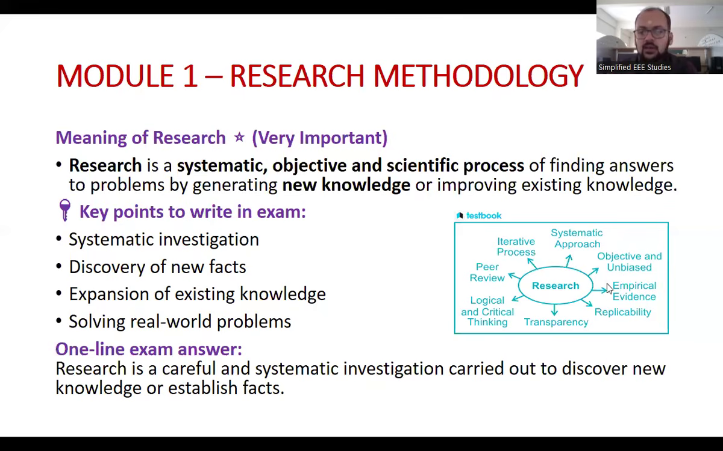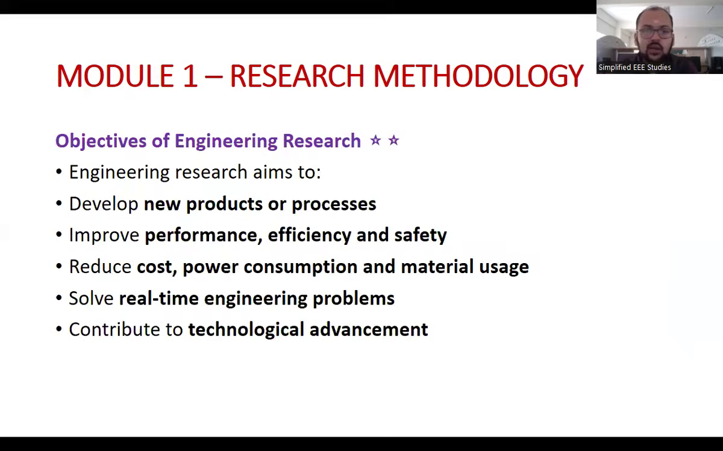If you want, you can add these points also: replicability, transparency, logical and critical thinking, peer review, iterative process, systematic process, objective and unbiased. These are the important points which are concerning with respect to research. I think you can add this point. Every question paper I have seen, what is the meaning of research? Explain research. Such kind of questions. This is one of the typical solution for this. I suggest you everyone.